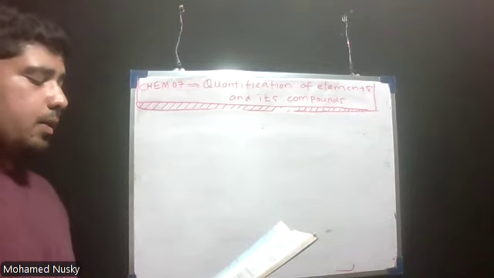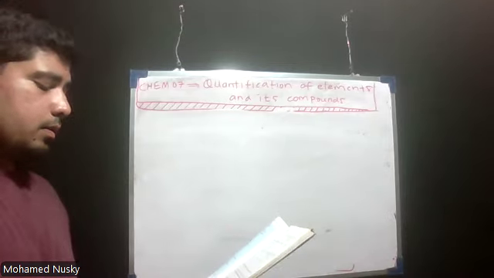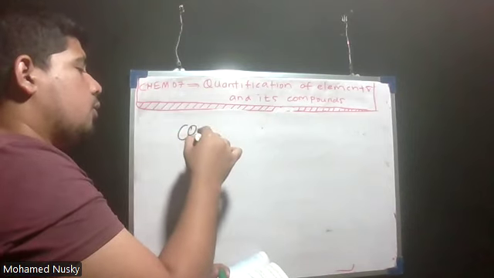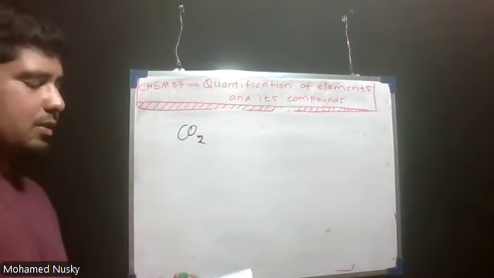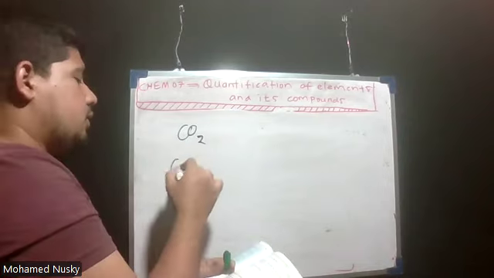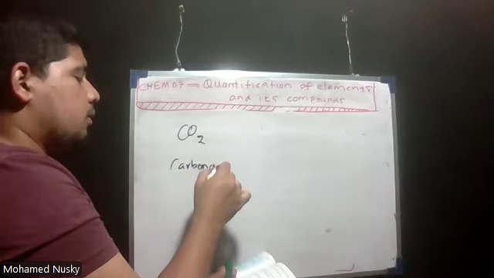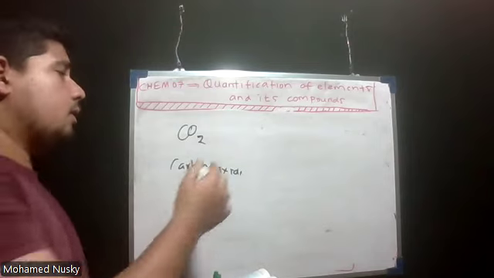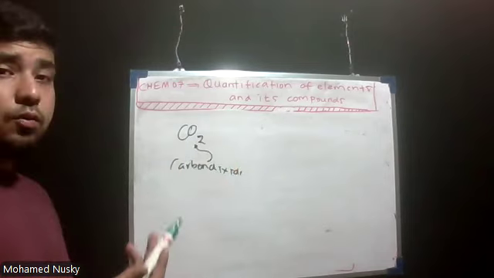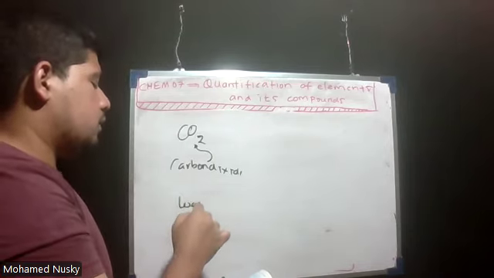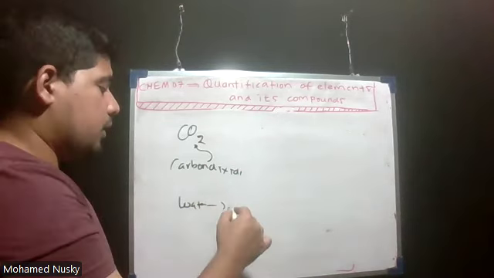Now, for example, here I have given you the molecular formula of CO2. This is carbon dioxide. What is the molecular formula of carbon dioxide? That is CO2. Likewise, what is the molecular formula of water? That is H2O.